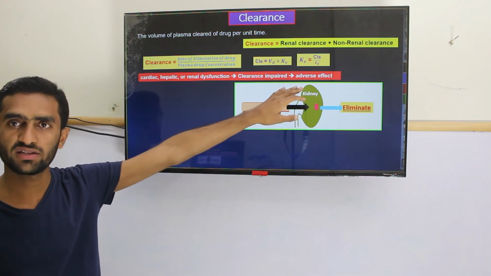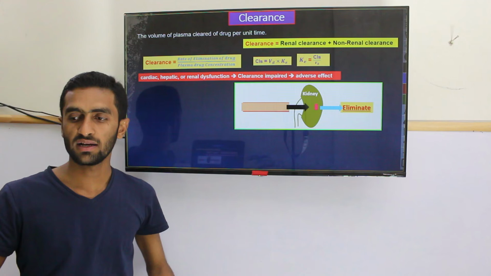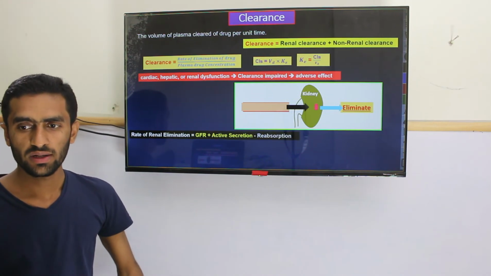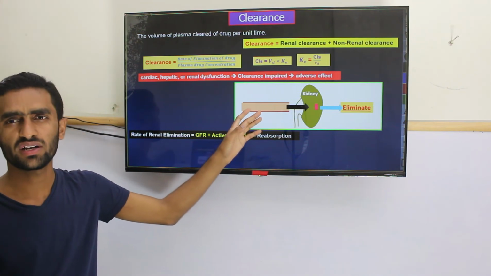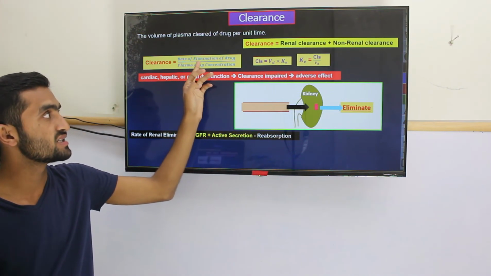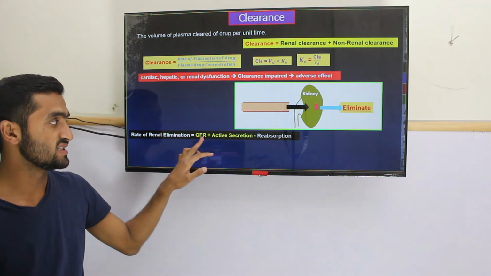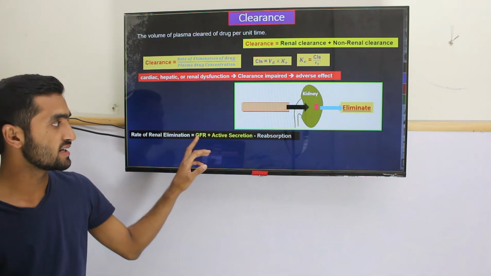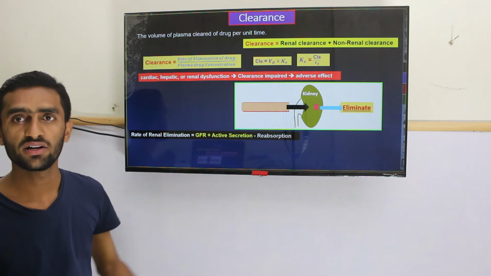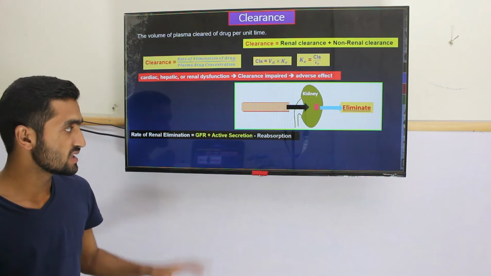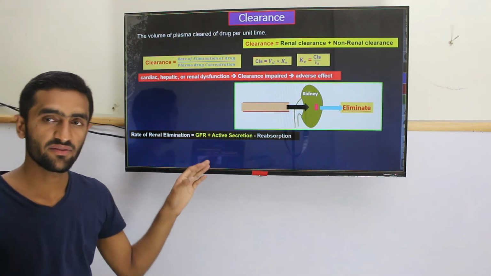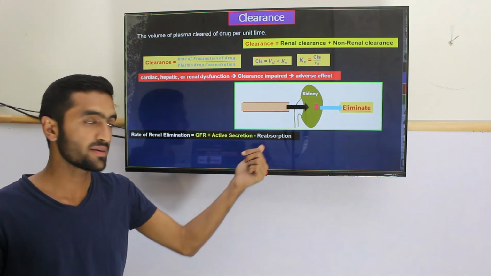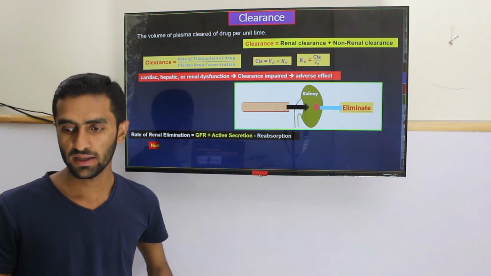So this goes toward adverse effects, meaning your drug is still in the body, so it can cause adverse effects. If it is in the plasma, we cannot do anything. The rate of elimination of drug is dependent on the GFR, the glomerular filtration rate, plus the active secretion minus the reabsorption. These are the factors, because filtration and secretion go for excretion, while reabsorption means it's coming back to the body.